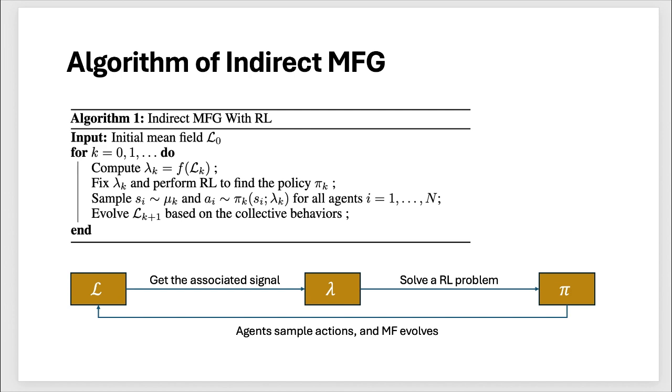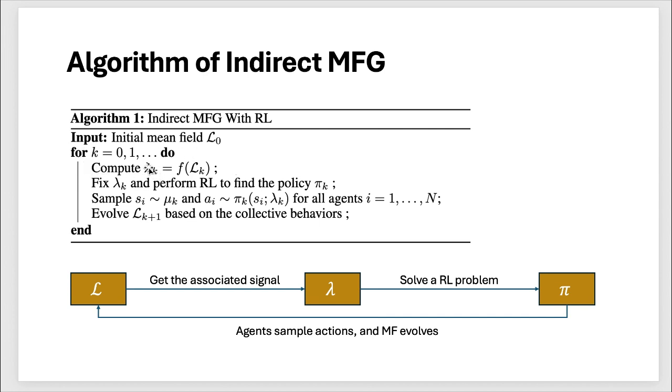Then we propose this algorithm of indirect mean field game, which is very similar to the one I referred to. It's called Learning in Mean Field by Xin Guo and her students. This algorithm will start with an initial mean field L0, which is known to us but not known to the agent in this problem.